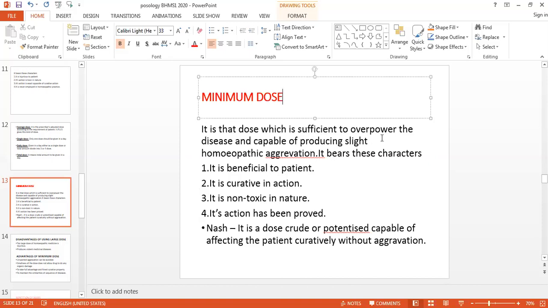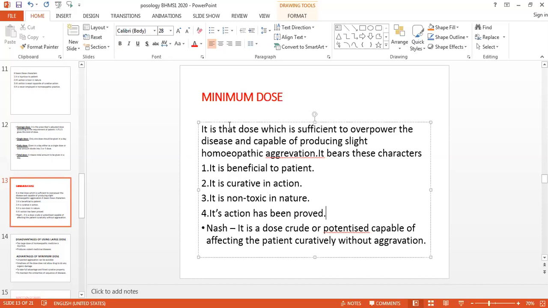बस जितना देना है कि जितना वो artificial disease को overpower कर सके, and hence it is non-toxic in nature. Its action has been proved, जिसके action हमको पता है, minimum dose देने से क्या क्या फायदे हैं हमको पता है. So these are the characters of the minimum dose. So this minimum dose is the dose which is sufficient to overpower.